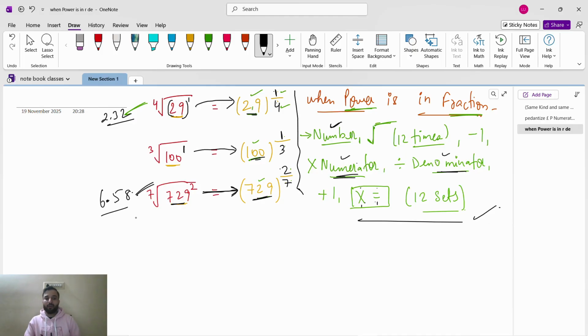6.58. Okay, like this you will get the answer. So this is the thing. So guys, see what the student will do. They will do this like this: multiply equal, then equal 12 times. No. It should be multiply equal 1, multiply equal 2, multiply equal 3, like that, 12 sets. Okay. So this is the easiest trick method to do this.